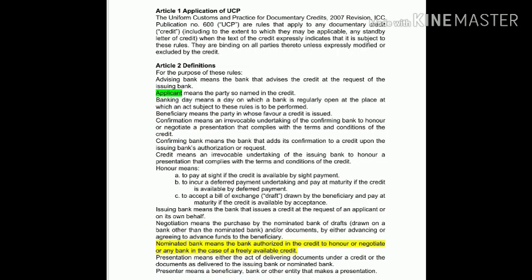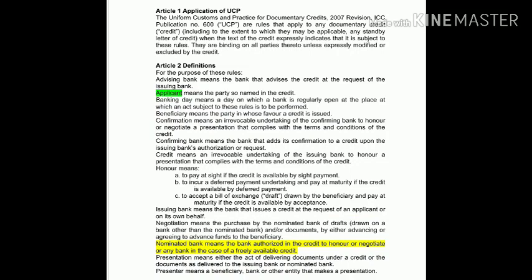Besides the advising bank, there will be another bank from the beneficiary's country that will add its confirmation to that particular LC.